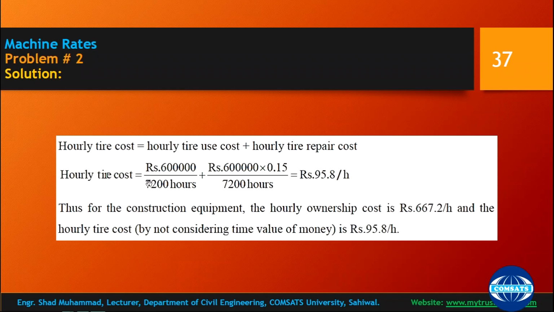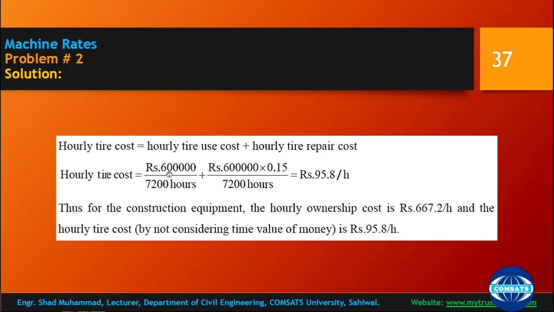So hourly tire cost is equal to 6 lakh rupees divided by the number of hours annually used, plus the repair cost of the tire, which is the initial cost of the tire minus salvage value, which is 0, divided by the number of hours, multiplied by 15% of the depreciation. This is the depreciation rate. So this is your hourly tire cost.